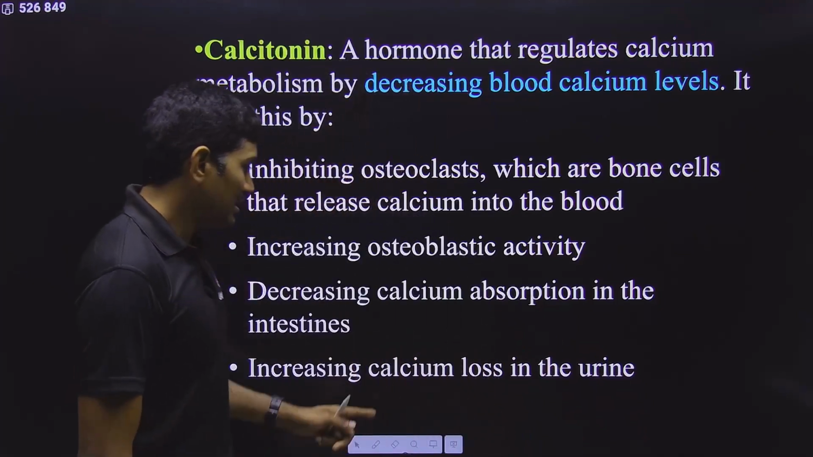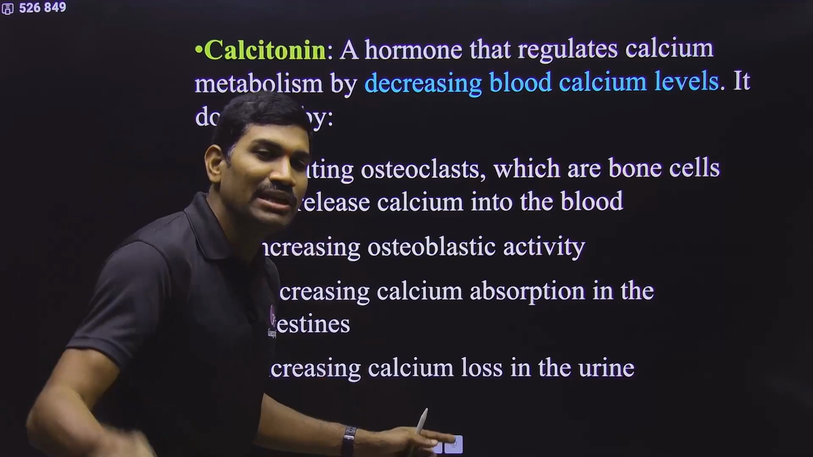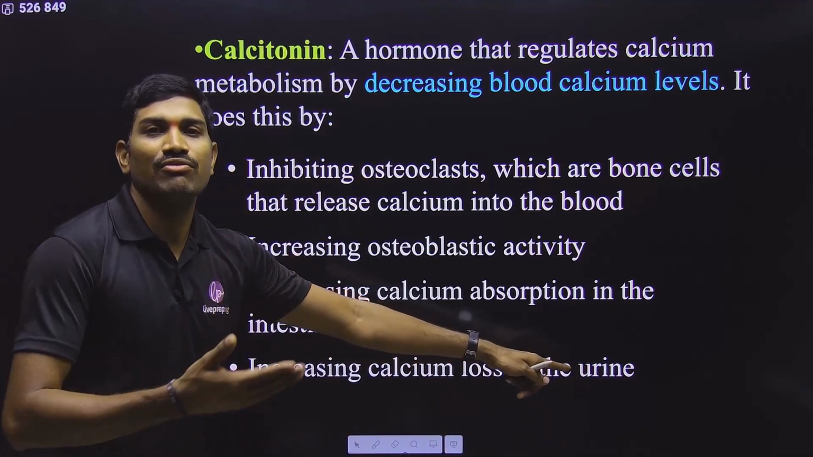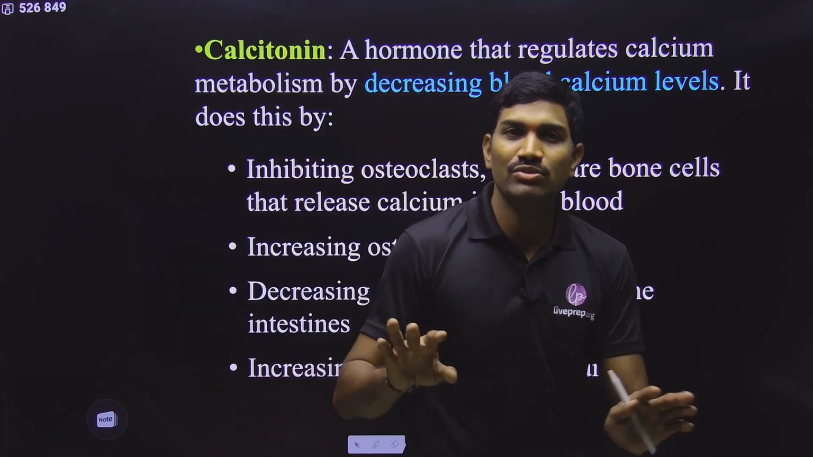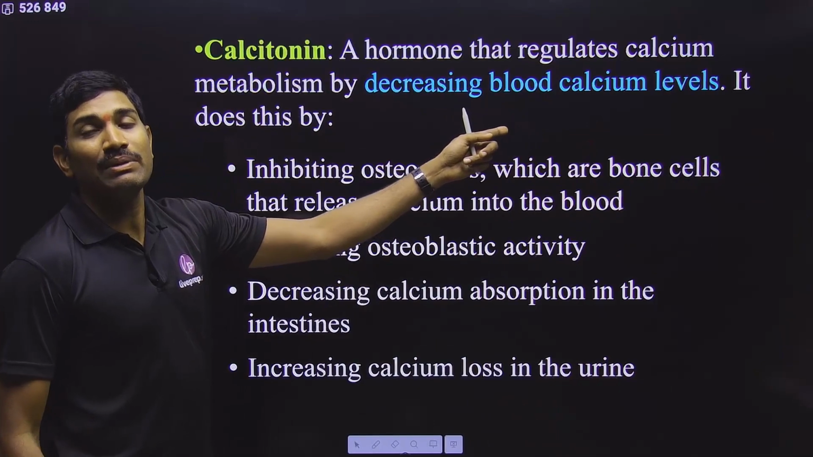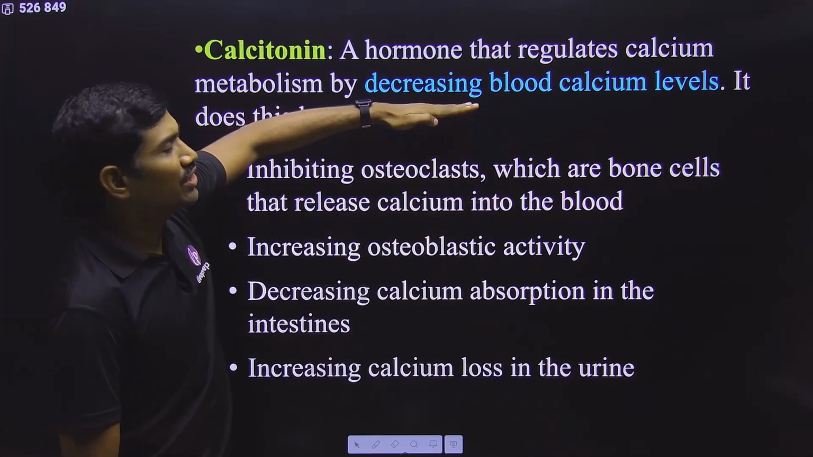In this way, relation. Next one, from the kidney. From the kidney, what happens? Calcium will be released out. Understood or not? So it is lost in the urine. So this calcium is lost in the urine. So in this way, all these factors suggest that it will help in decreasing the blood calcium levels. This is what the function is. At least this point you need to remember.